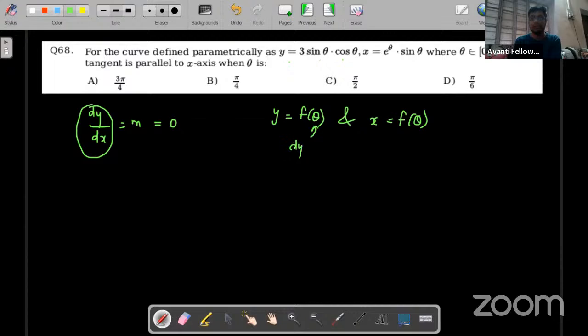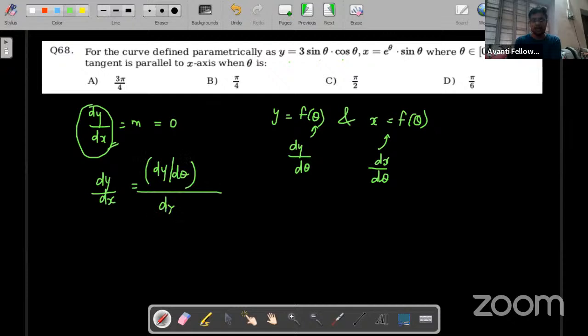So we'll find dy by d theta, and we'll find dx by d theta, and then we'll divide to get dy by dx. So dy by dx can be written as dy by d theta over dx by d theta.